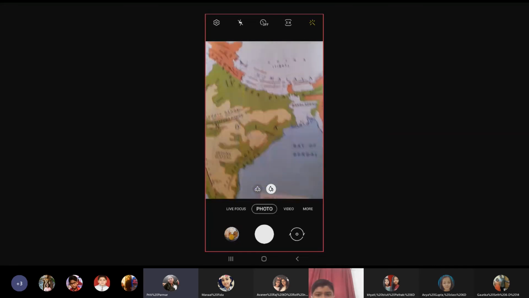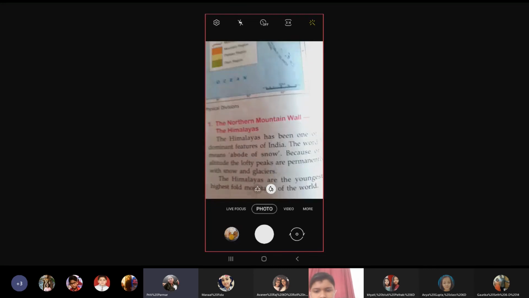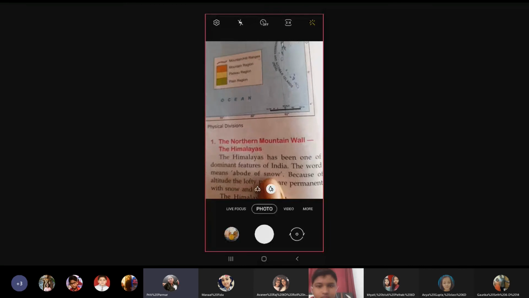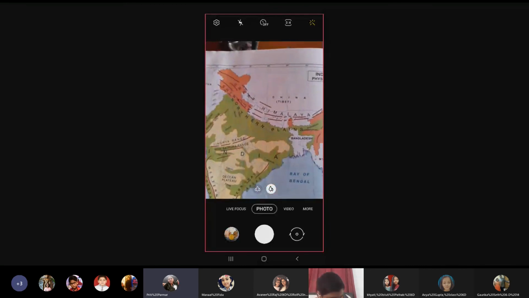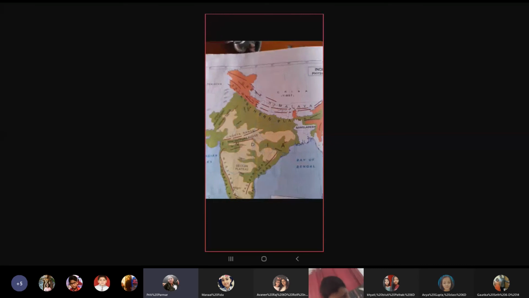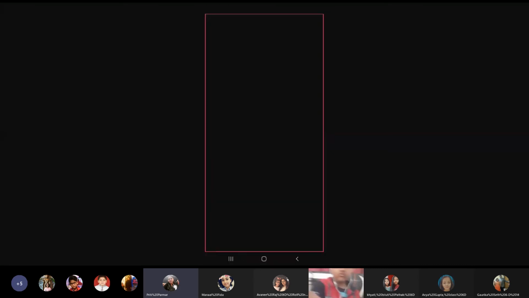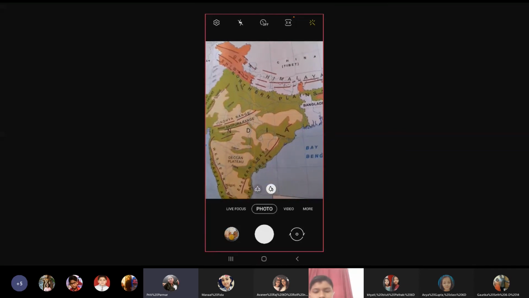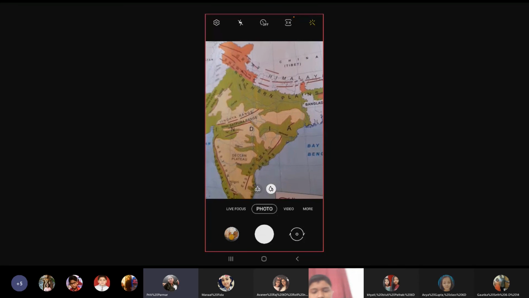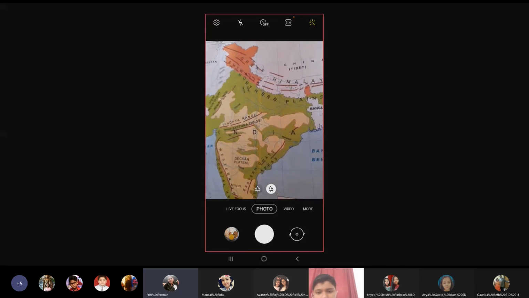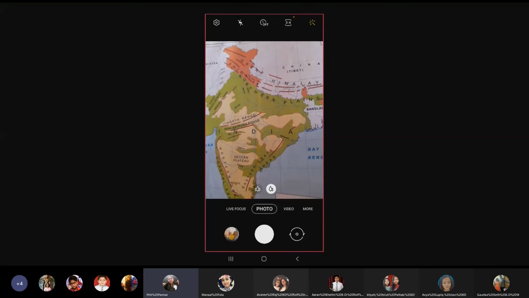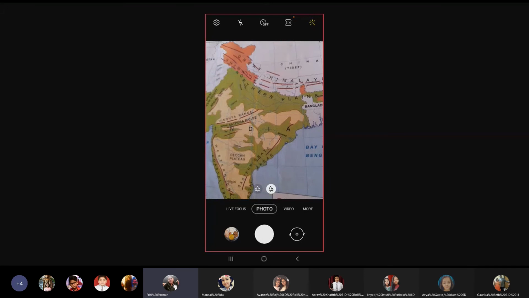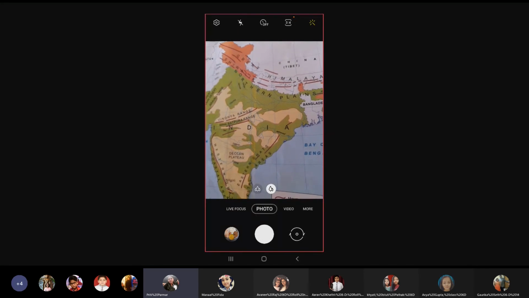Now, the meaning of Himalayas. Please underline the meaning of Himalayas. Abode of snow. That means one which is covered with snow. Okay? Because of the high altitude, the lofty peaks are permanently covered with snow and glaciers. Now, why is it called abode of snow? Because the mountain peaks here are most of the time covered with snow, and there are glaciers. What are glaciers? The big, huge bulk of snow or ice which is floating in water is known as a glacier.